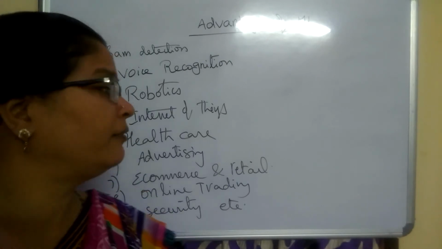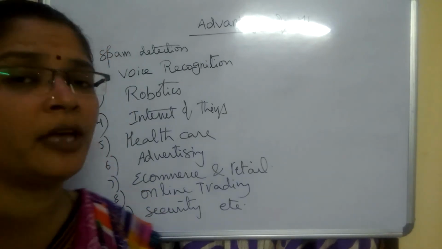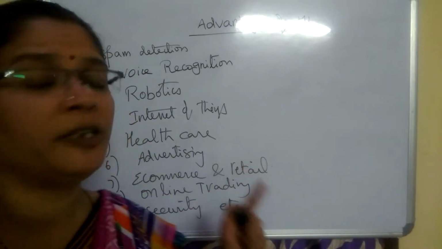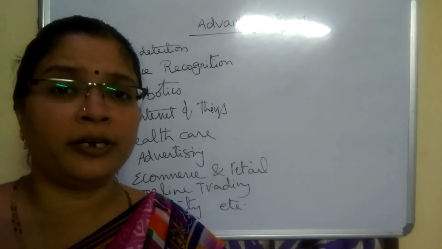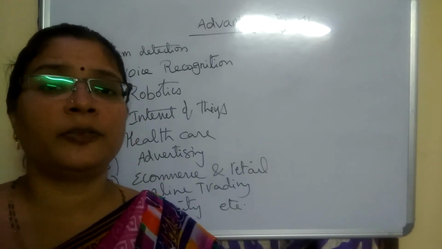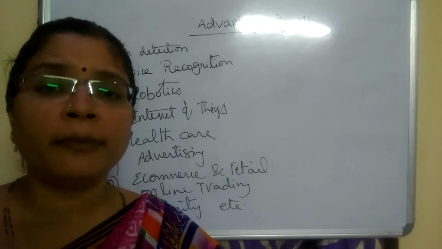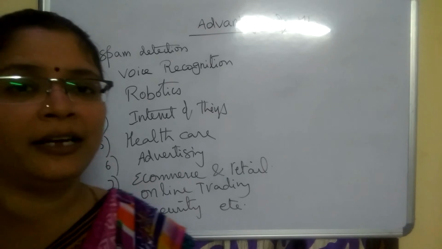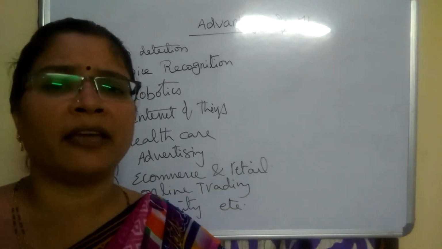This can be decided with the help of efficient disease prediction systems using machine learning algorithms only. So machine learning algorithms help in developing efficient and intelligent disease prediction systems for providing better medication to the patients. And next one is advertising.